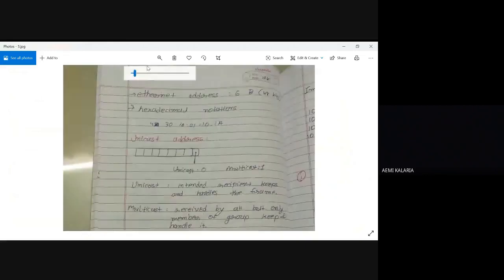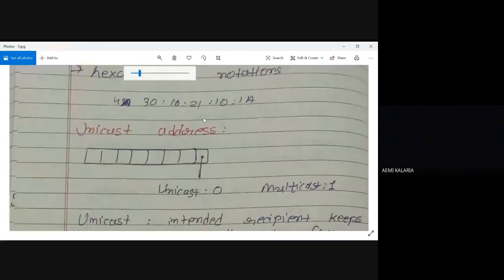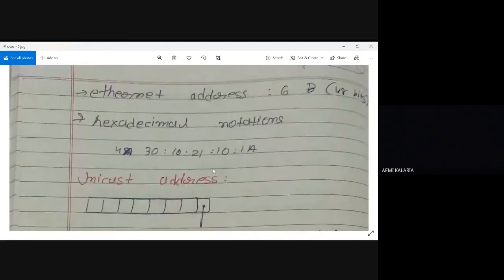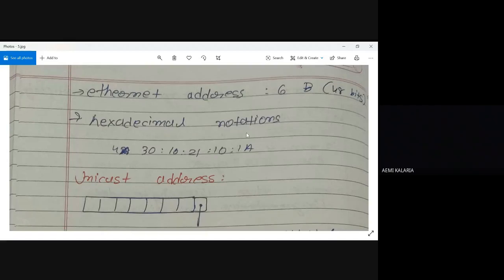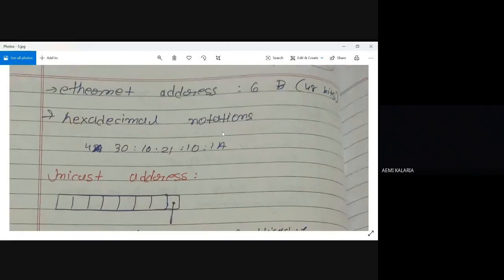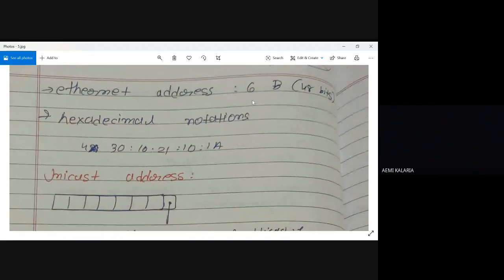I already discussed unicasting, multicasting, as well as broadcasting, right? So Ethernet uses all three concepts: unicast, multicast, as well as broadcast. Our Ethernet address is 6 bytes or 48 bits, and whenever I want to represent this address, it should be in hexadecimal notation.